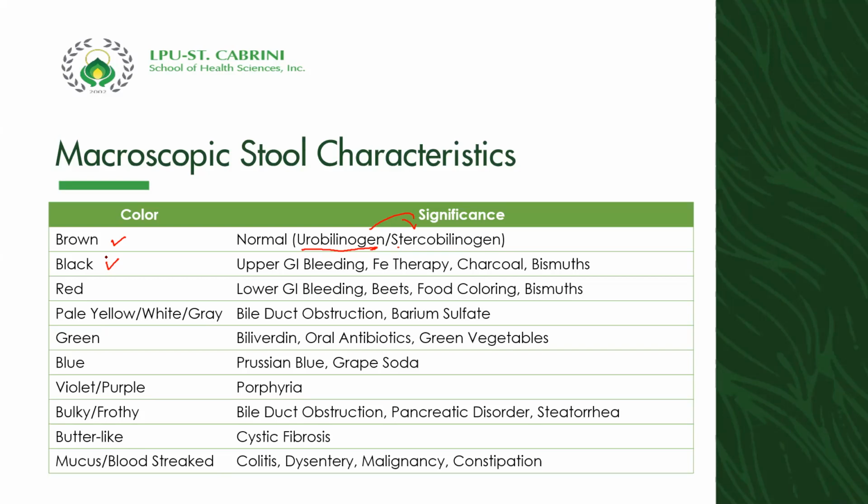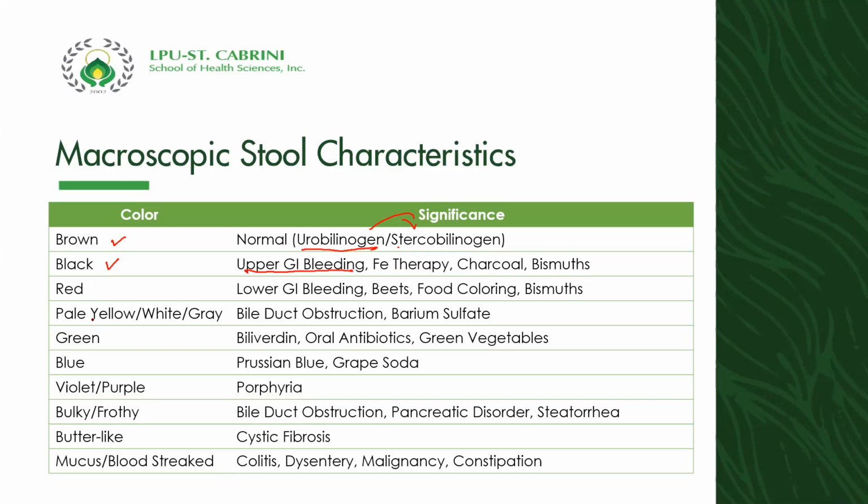On the pathological side, the stool becomes black because of upper gastrointestinal bleeding. Why black if there is bleeding? It's because those are aged red cells, which is why the color is darker. It can also be due to iron therapy, charcoal, or bismuth.